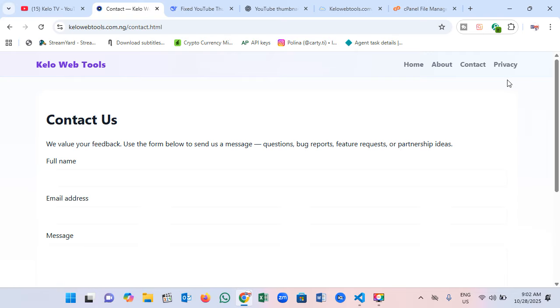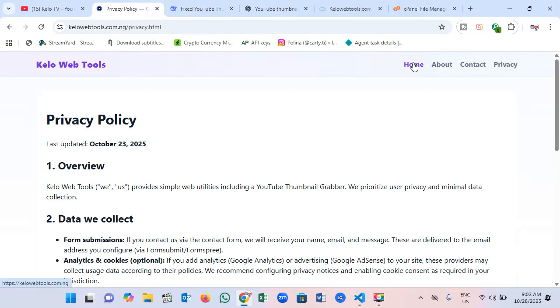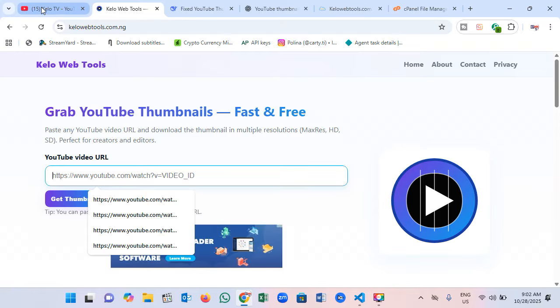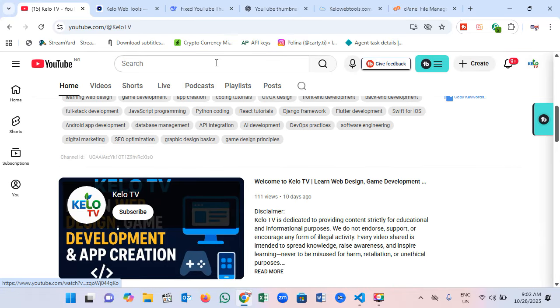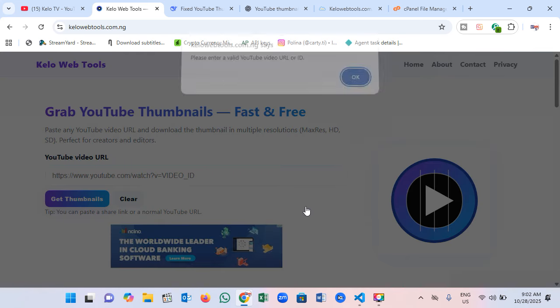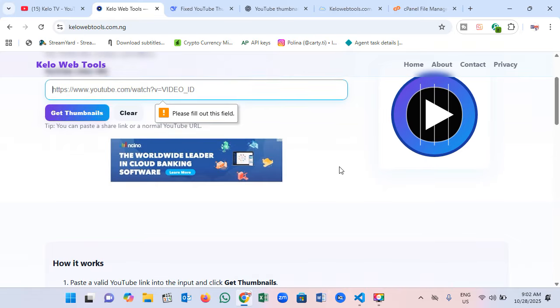Here you can see the privacy policy as well. You click and you see this is it. On the main page, you copy your video URL and put it here, you click get thumbnail, and it's going to load up, and you go to download.